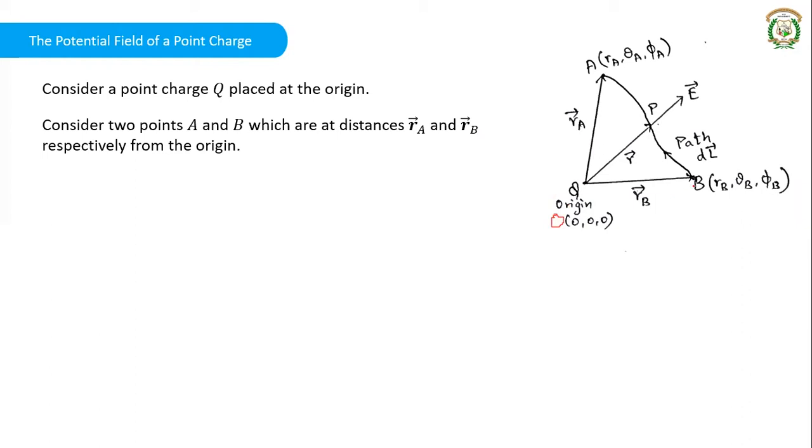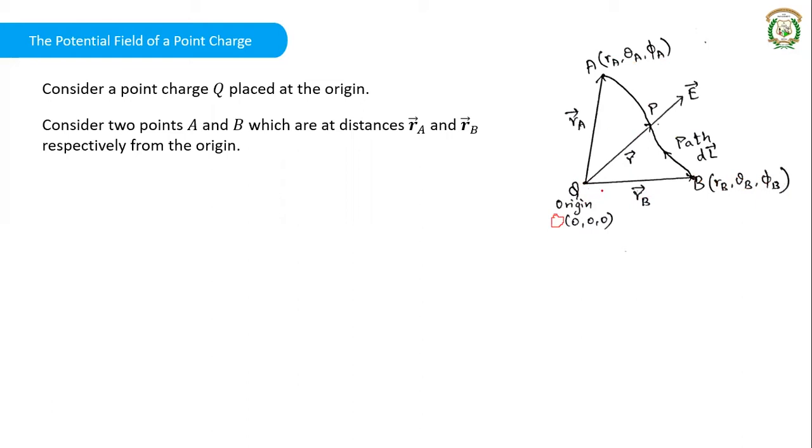Consider there are 2 points in the same field, A and B. A is at a distance of RA from the origin. B is at a distance of RB from the origin. We have indicated the coordinates as RA, theta A, phi A and RB, theta B, phi B. This is in spherical coordinates, where R, theta, phi are the spherical coordinate variables. So there are 2 points A and B at distances RA and RB from the origin.